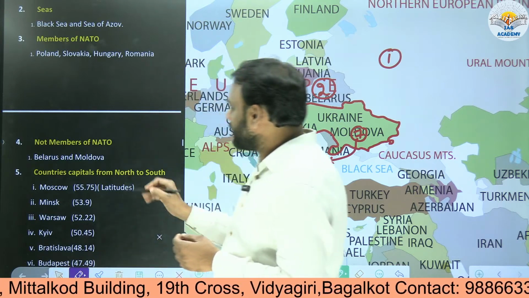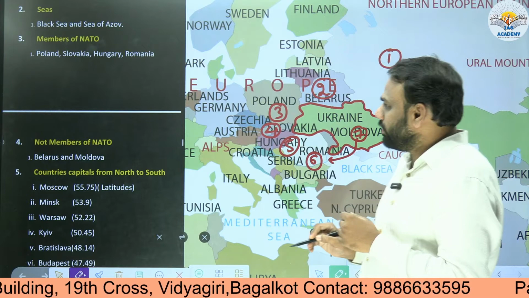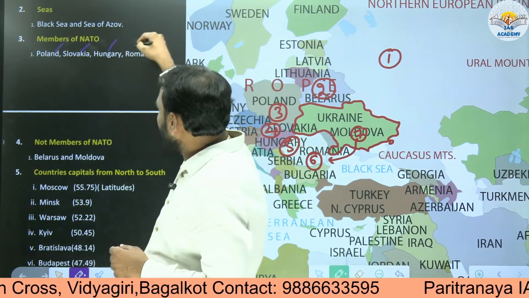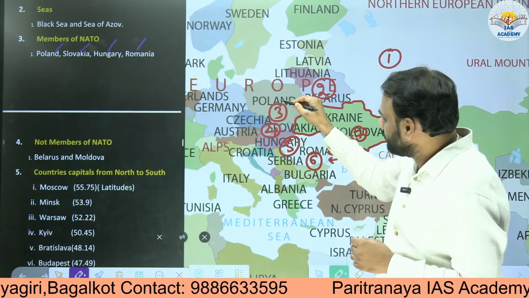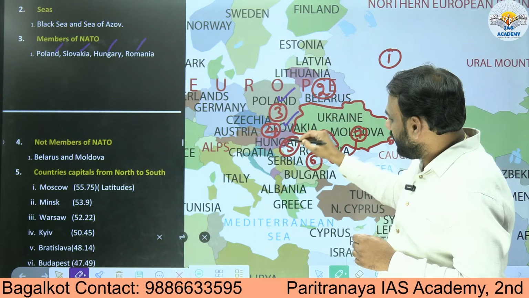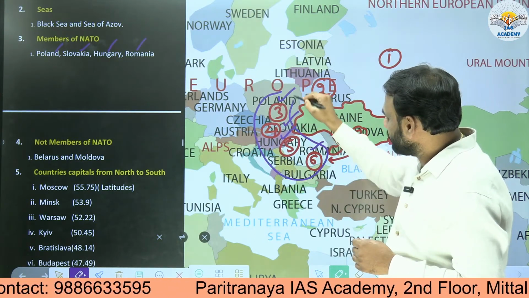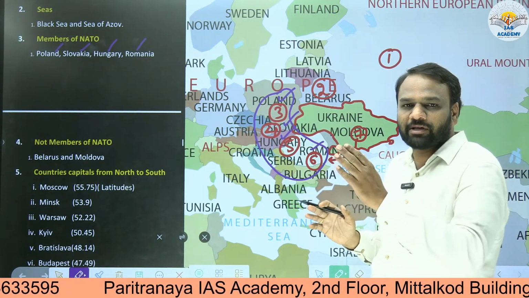Countries which share their border with Ukraine and also are members of NATO. So from here we understand that Poland, Slovakia, Hungary and Romania are members of NATO. So these four countries share their border with Ukraine and at the same time they are members of NATO.